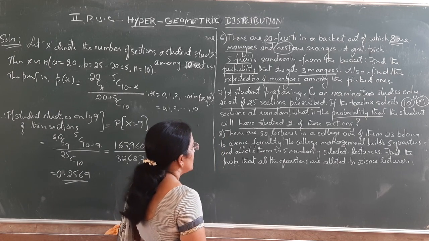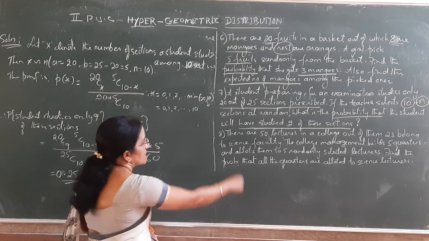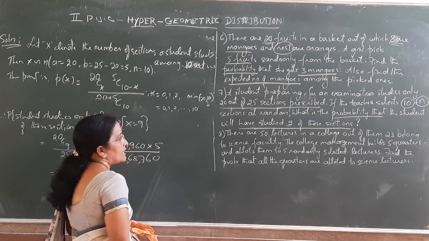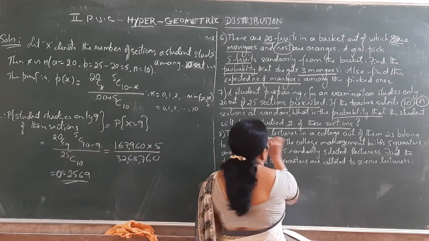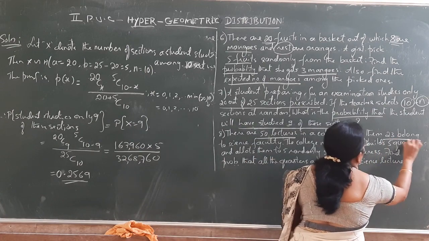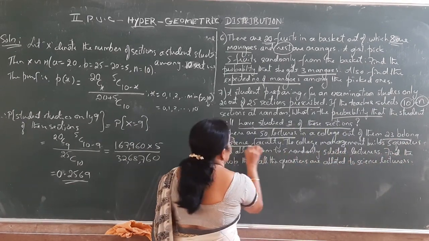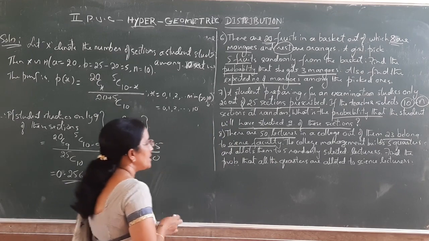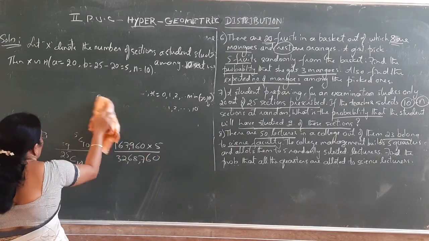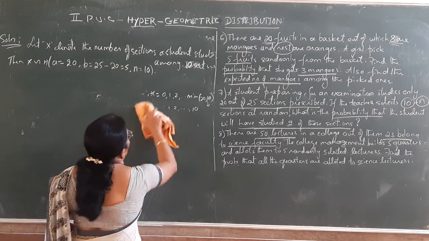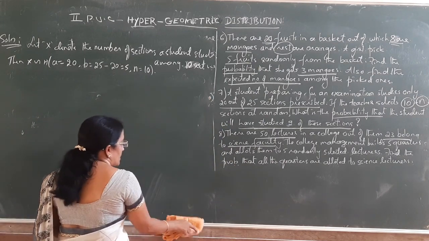Then the next question. There are 50 lecturers in a college, out of them 23 belong to the science faculty. So among 50, 23 belong to the science faculty. What about the remaining?